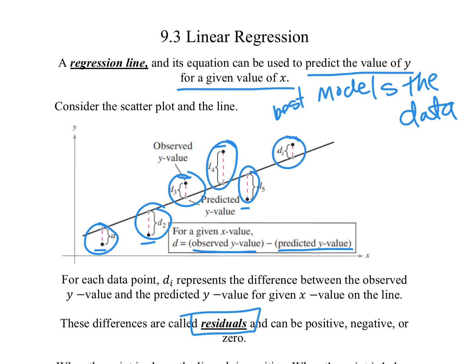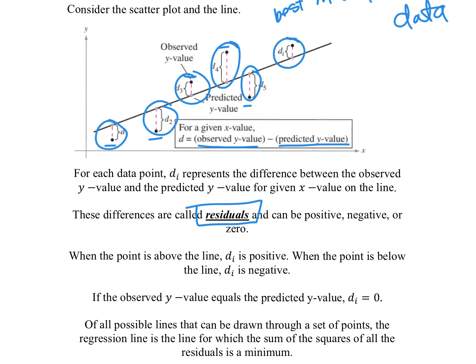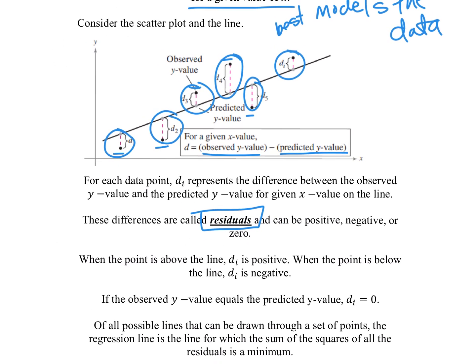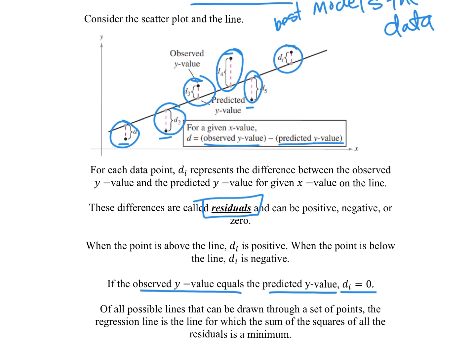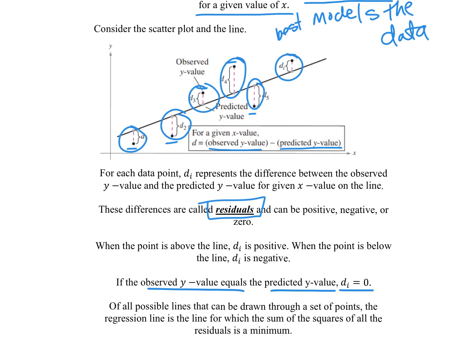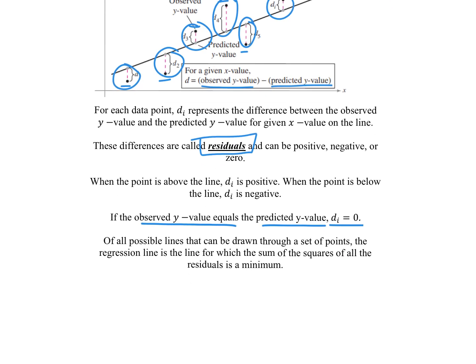The residuals can be positive, they can be negative, but ideally we want them to be as small as possible, and 0 would be best because that means we would have the best model, because those values would be the same, and I have that right here. So if the observed y value equals the predicted y value, then the difference is 0, and the difference is the residual. To figure out the line of regression, we use the sum of squares of all the residuals, and it's going to be a pretty intense formula. So let's go ahead and look at that.